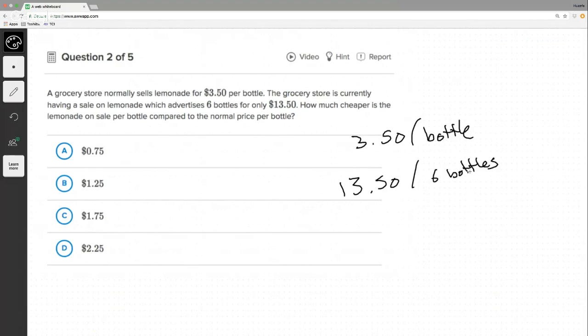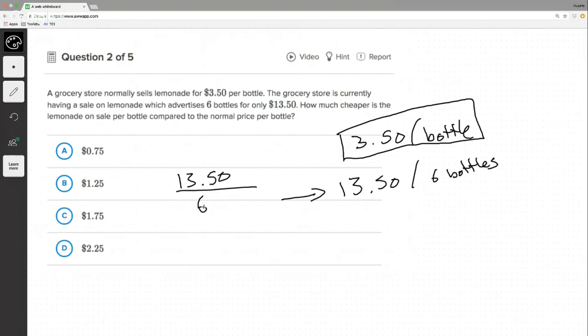How much cheaper is the lemonade on sale per bottle compared to the normal price? Oh yeah, because this is the sale, right? Well, we already have this metric, right? We need to figure out what this is per 1 bottle. $13.50 per 6. Again, this is just a division problem. You can think about it like we just carry it out. $13.50 divided by the denominator 6 will give us our unit price.